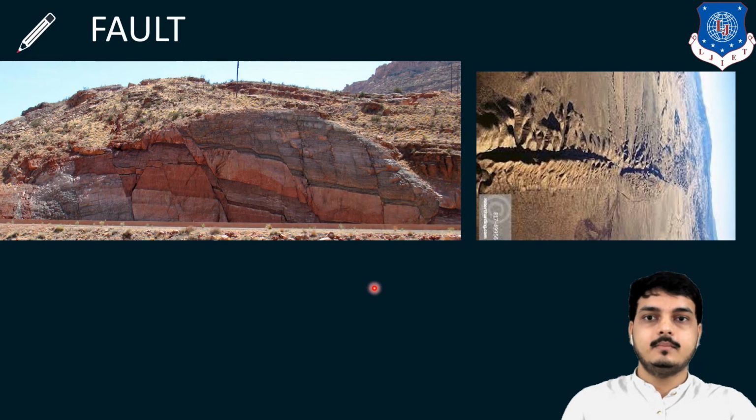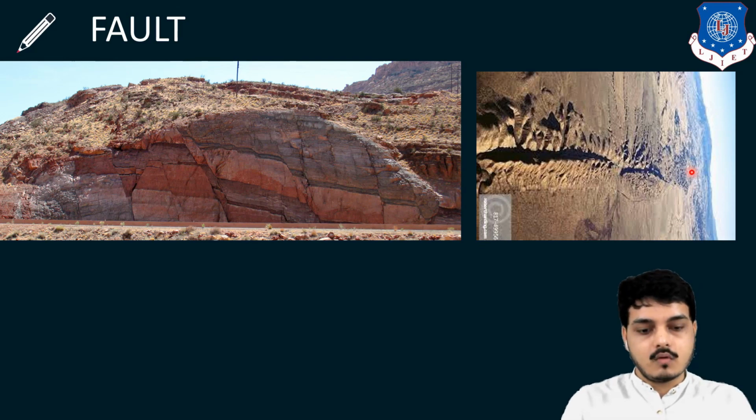So these are some real images of fault. Here you can see this layer and this layer you can determine are of same color, or say this layer has been somewhere over here, you can see. So this slip has occurred, or say fault has occurred. In this you can see the two plates have moved apart.